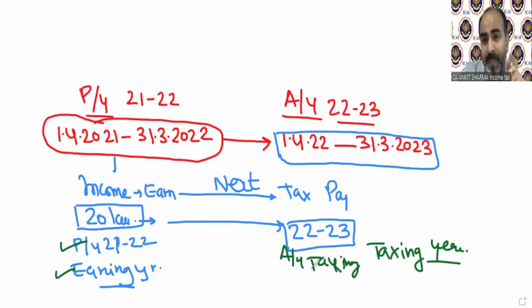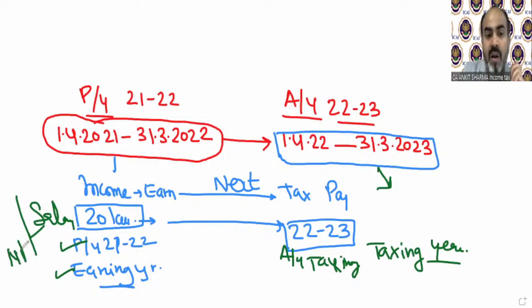Now what will happen? In this duration also, you will earn some income. For example, if you are doing a job, that means you are getting salary. If you are doing business, then you earn net profit. You will also earn some income in this duration via salary, business, rental income, etc.